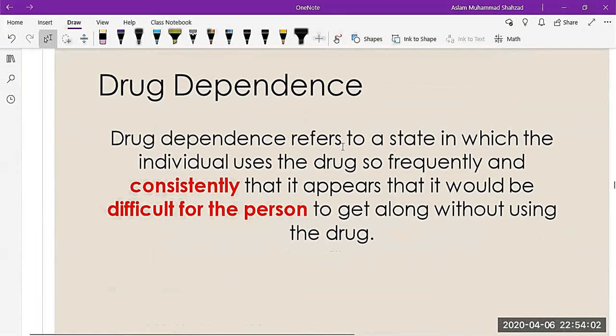But when we compare drug dependence with addiction, this is a very important question. Drug dependence is defined as the state in which the individual uses the drug so frequently and consistently that it appears it would be difficult for the person to get along without using the drug.